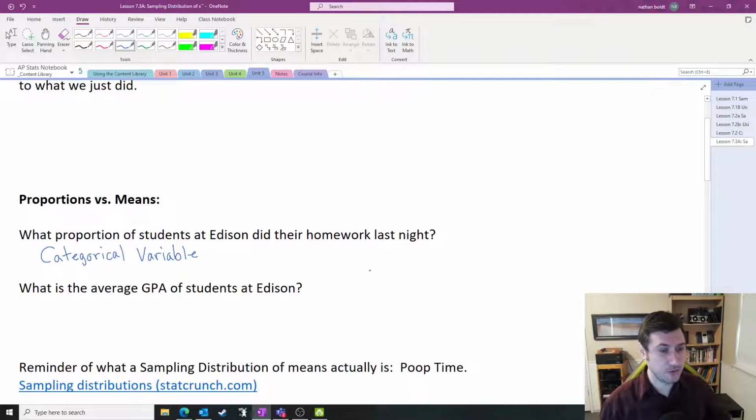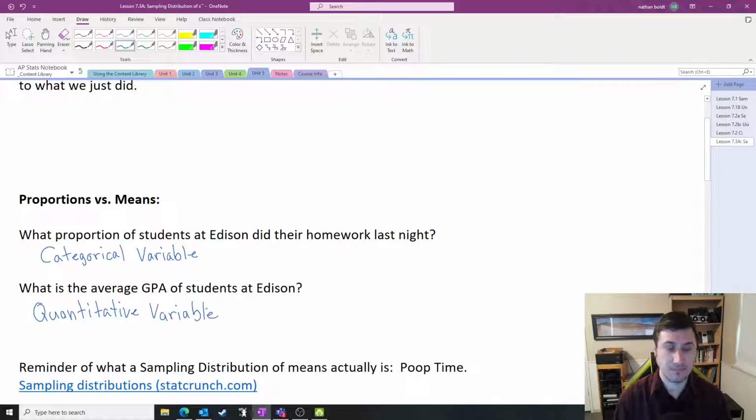Whereas the next question, what is the average GPA of students at Edison? That is a quantitative variable, because I'm asking students, what is your GPA? They give me a numerical answer that I can take the average of. So the proportion sampling distributions that we've been doing were all categorical variables.